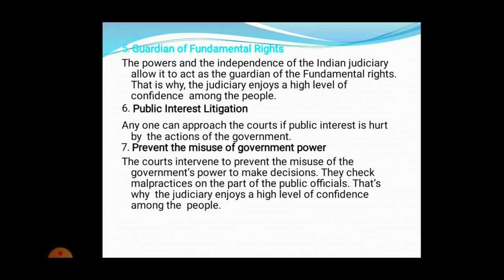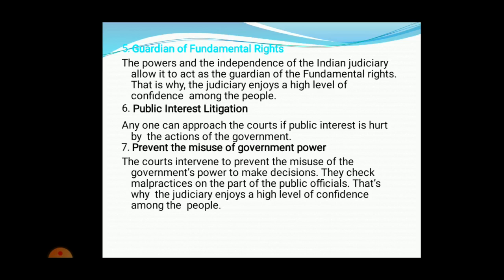So jurisdiction also checks whether the government power is being used in a proper manner or not. Like the court intervenes to prevent the misuse of government powers to take or make decisions. Okay, so they check the malpractices that are happening in public offices, like whether in the taluk office or in the area of the collectorate, it is functioning in a proper manner or the people are indulging themselves in malpractice. All these things are being seen.